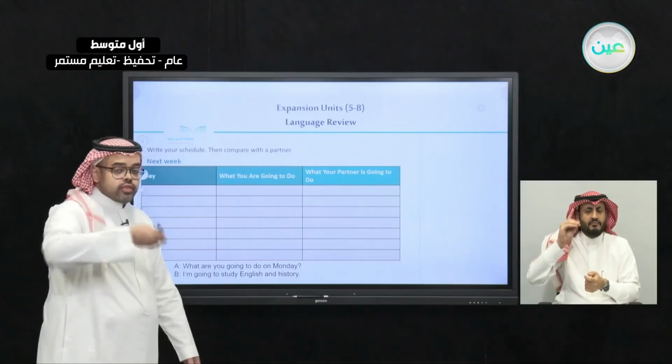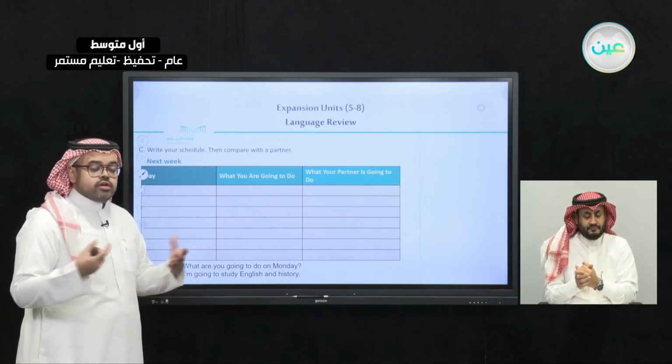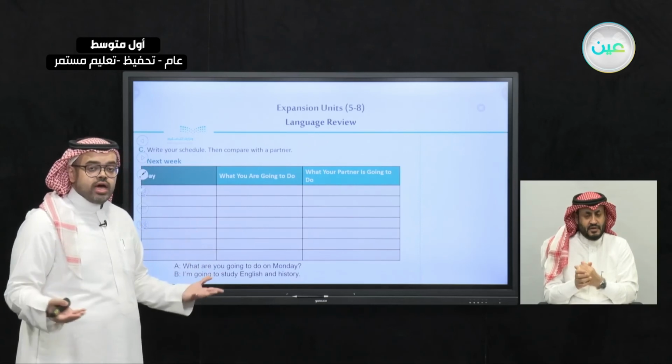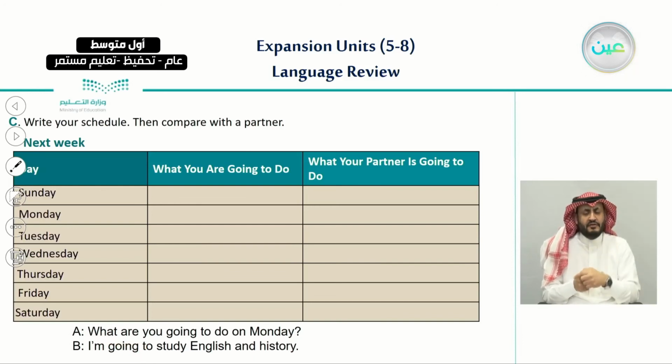Next week, not last week, next week. So you can use the future form that we have learned by saying, I am going to study English and history. So again, what you need to do here is just to list the days from Sunday until Saturday, and then ask me the following question on each day.